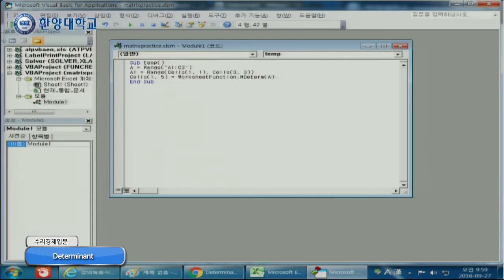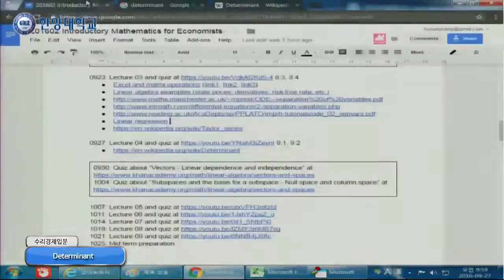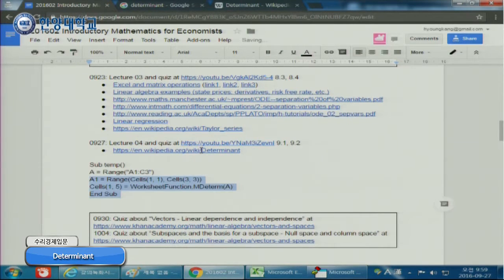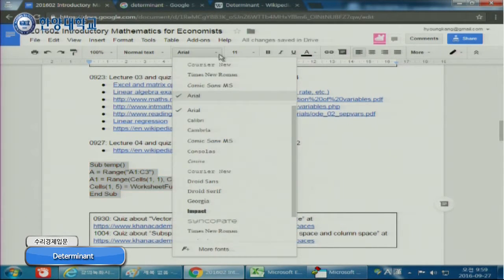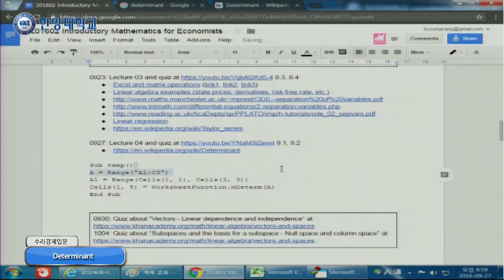So let me copy and paste this one. You don't have to move. You can go to our course web page. This is today's course web page. Okay, so if you go to our course web page, you can see my code. So A is a range and cell 1, 5 is the function determinant of A. You can go to our course web page.